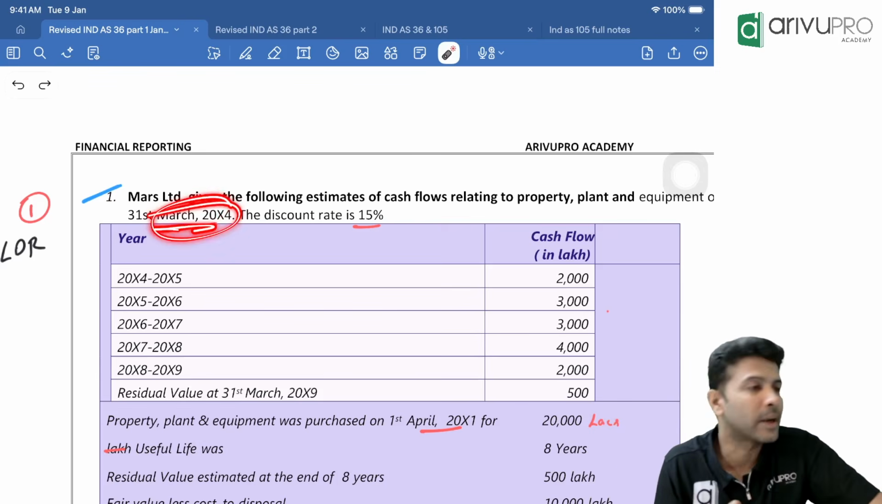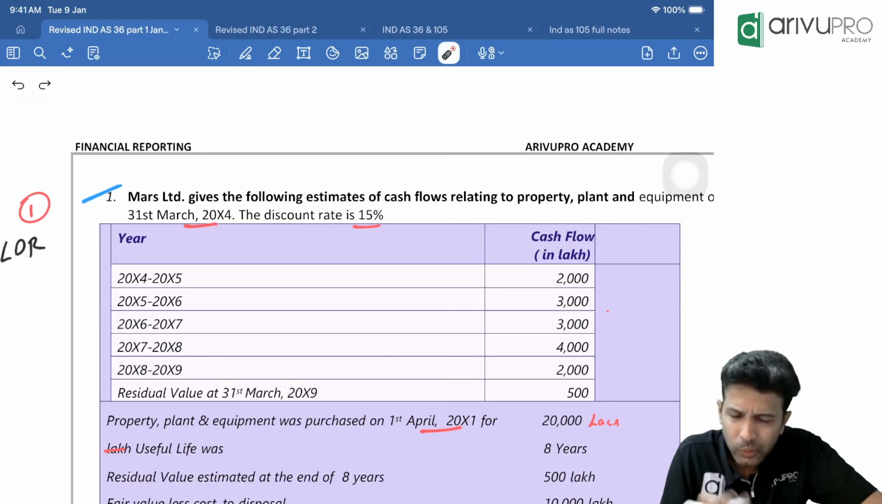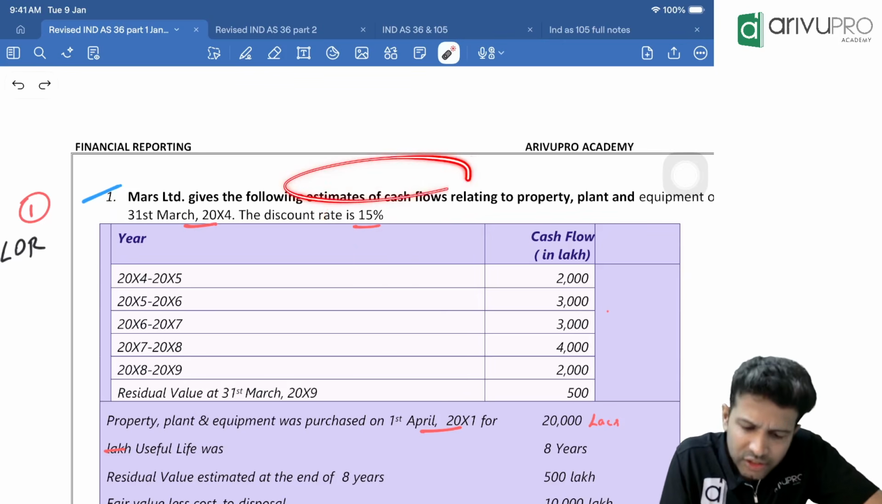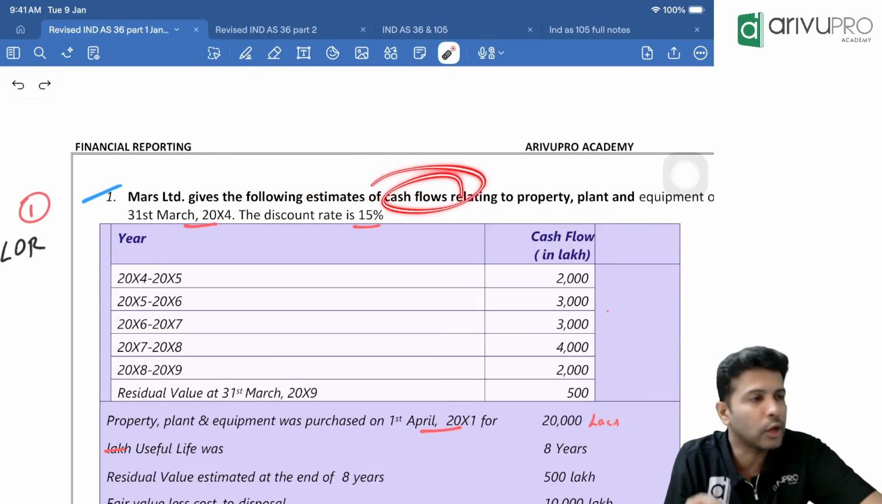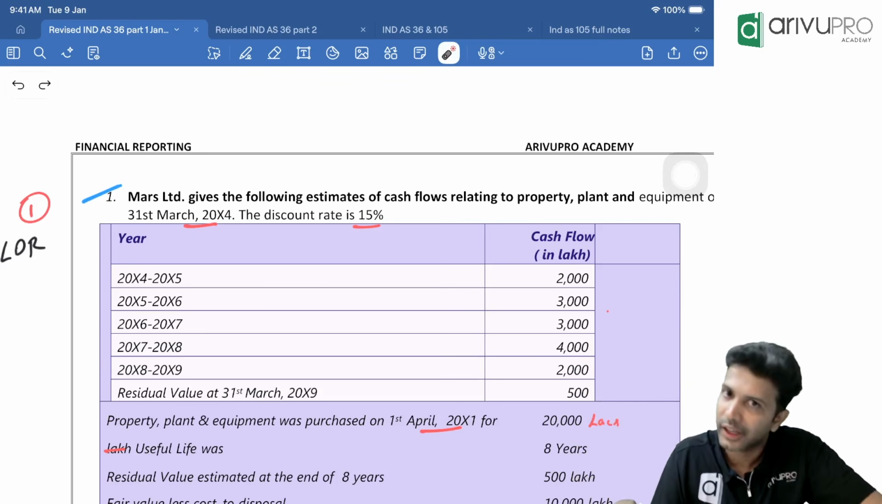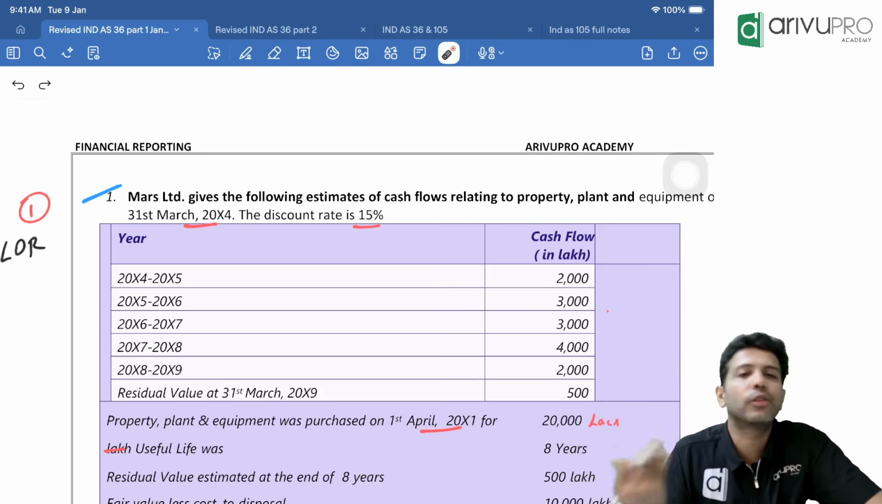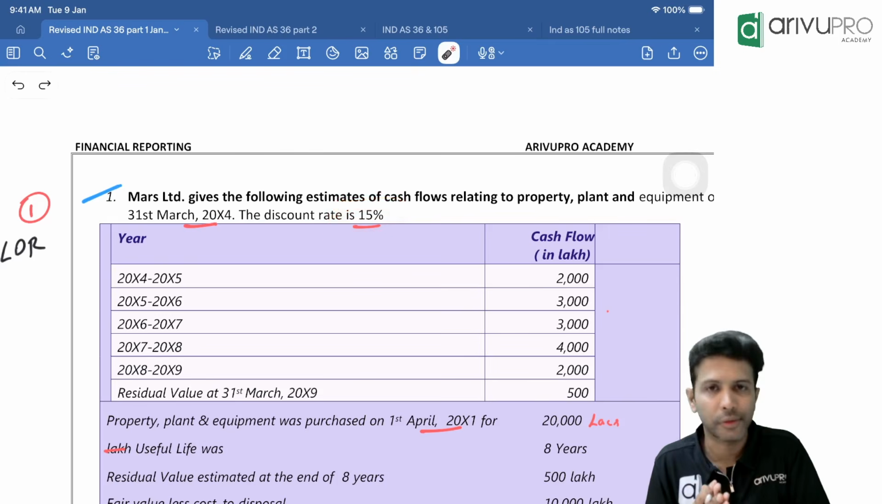So this is 31st March 20x4. Okay. Discount factor is 15%. Why do we need this discount factor? Because they have given the future cash flows. So all these cash flows are on a future value platform. But we are doing the impairment check today, correct? So hence we need the present value of future cash flows. To find present value, we need the discount factor, and that's given to be 15%.